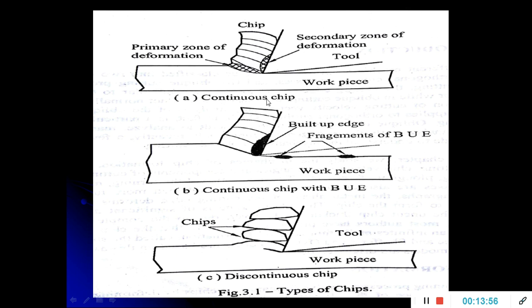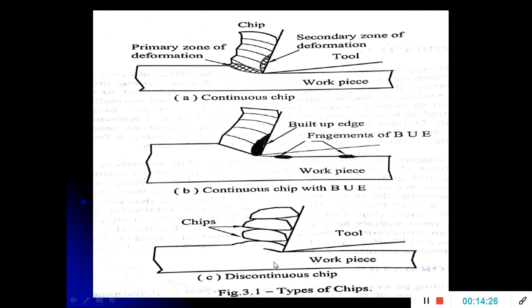What do you mean by the continuous chip? Continuous chips are formed during the machining of a ductile material like mild steel. The high cutting speed and large rake angle are responsible for the production of these chips. These chips are in the form of a long coil with the same thickness throughout its length. This is known as a continuous chip.